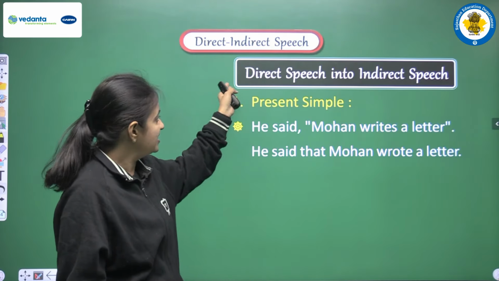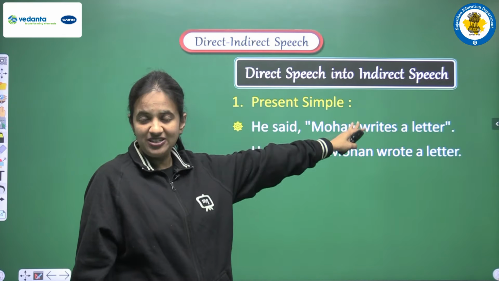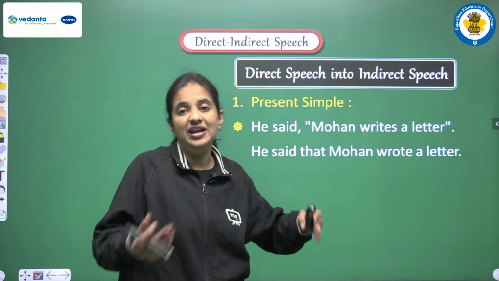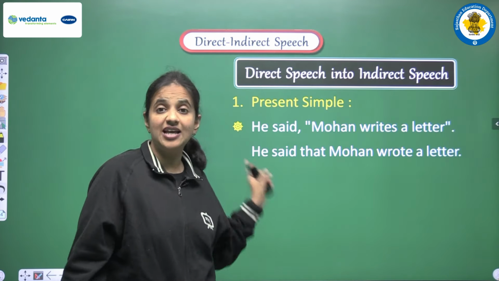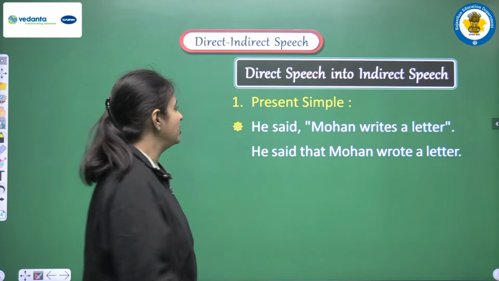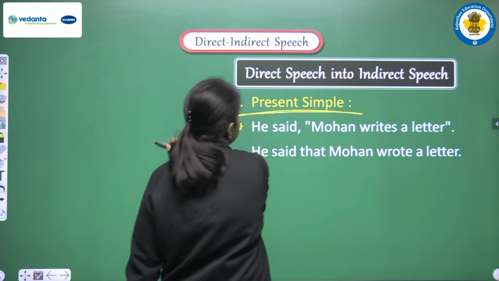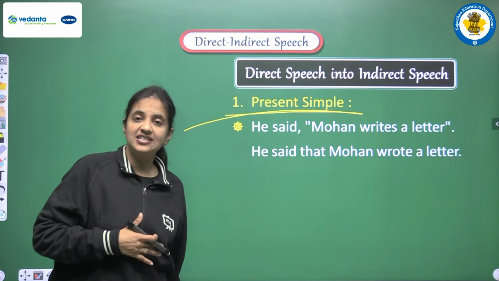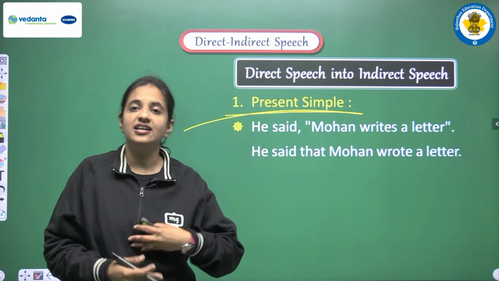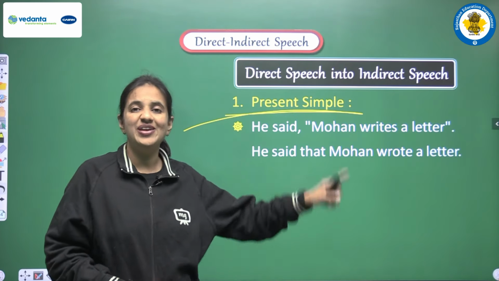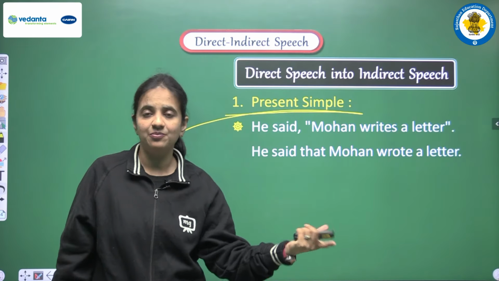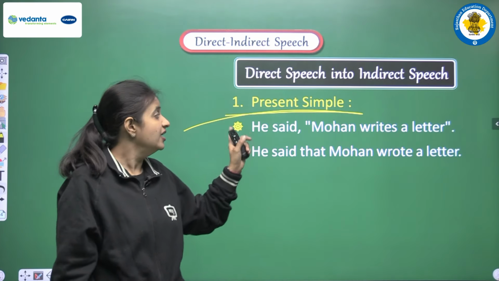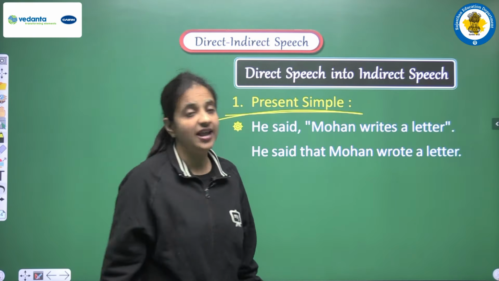Okay, so let's see how we have to convert direct speech into indirect speech. We have already studied the rules of tenses, and now we are having the examples. So let's see the first one, that is present simple tense. So yes, all the present tenses have to be changed into their respective past tense. So when we are having present simple, this will be converted into past simple. One example we are having here, he said, Mohan writes a letter.